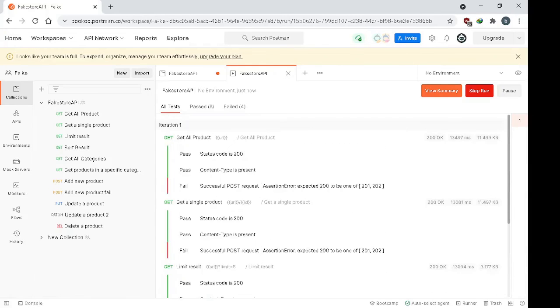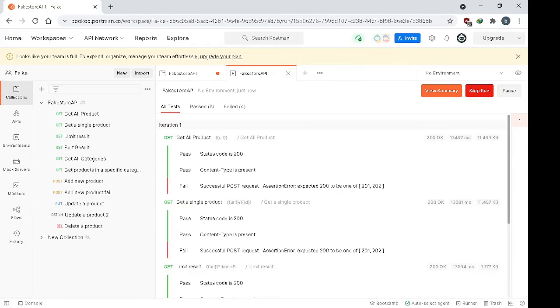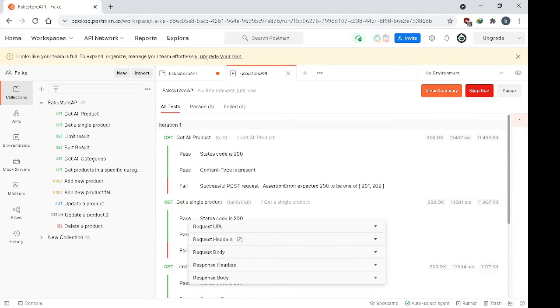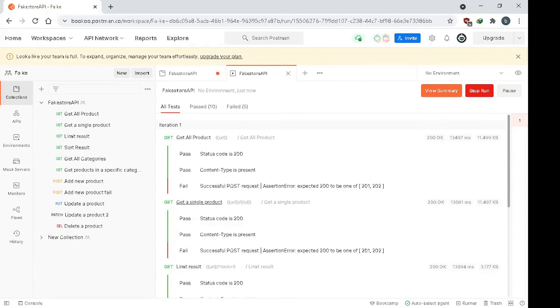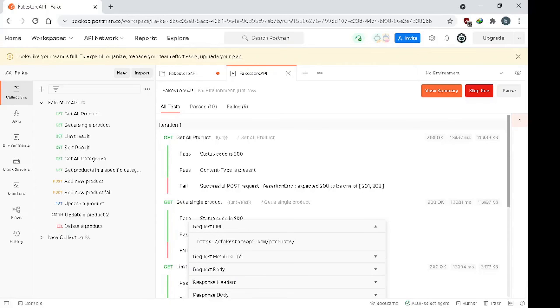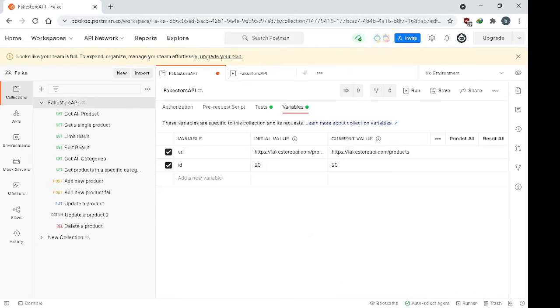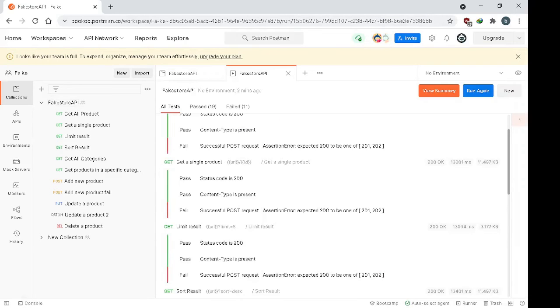and the variable we input in the first place. You see here when you click on the collection, it will display the request and response for you, and you can easily compare. In here, oh, because I forgot to save it, it didn't show, so I will stop, save it, and run again.